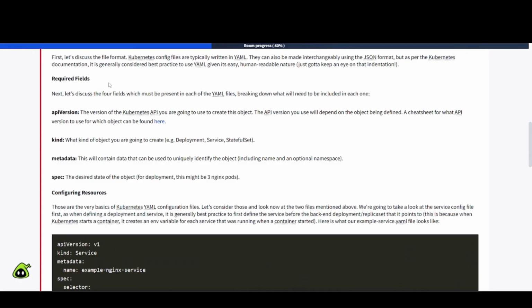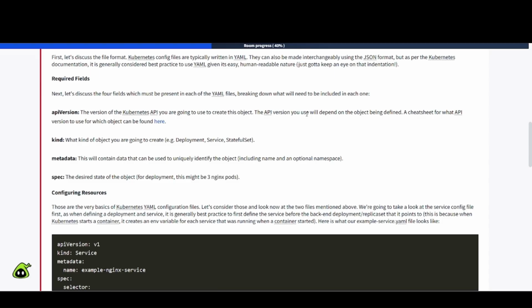Okay, so we have required fields. Next, let's discuss the 4 fields which must be present in each of the YAML files, breaking down what will need to be included in each one. So the first one is going to be the API version, the version of the Kubernetes API you're going to use to create this project or object.